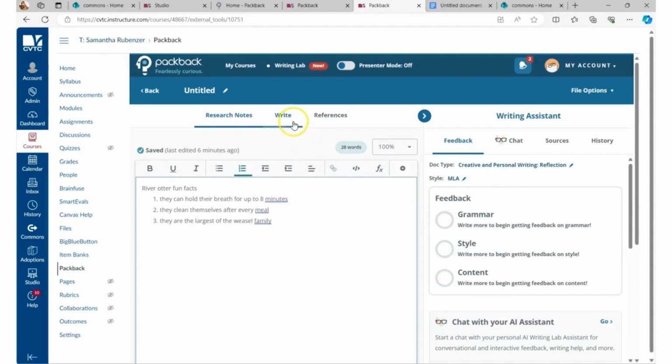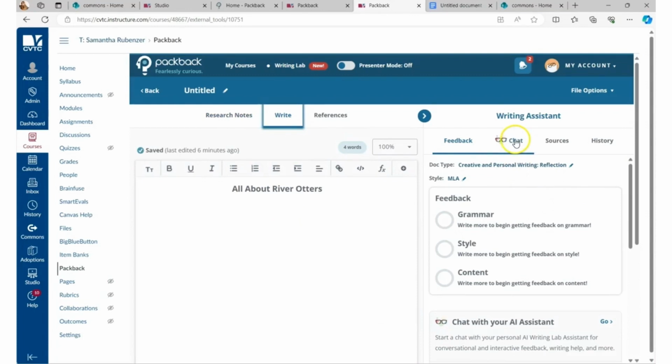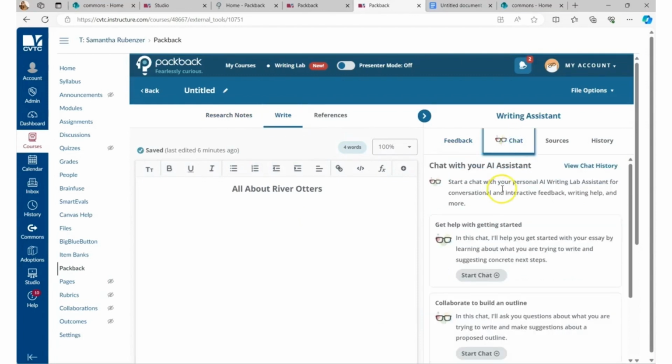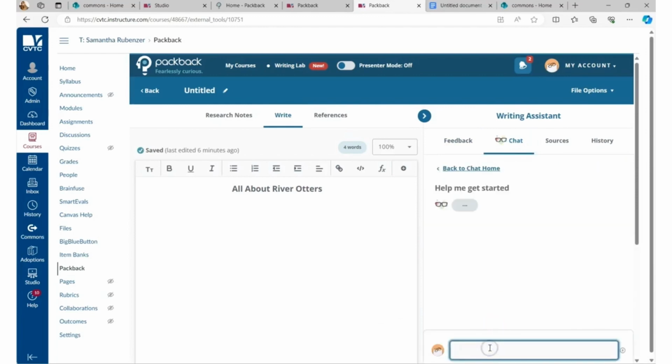So now let's say the student's ready to write and they're stuck on how to begin, and they want help from the chat AI virtual assistant. So they're going to go to the option that says help with getting started, and they're going to tell the chat option that I'm writing a reflective paper on the fun facts about river otters, which is our school's mascot. I need help getting started. What is a good hook option that I can use?